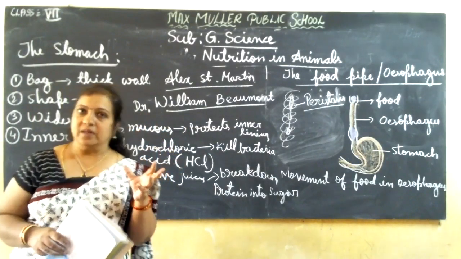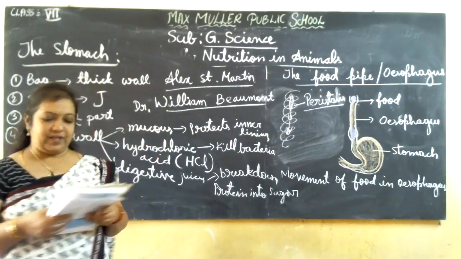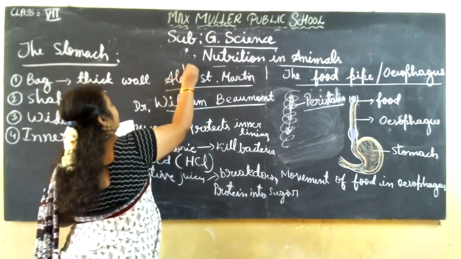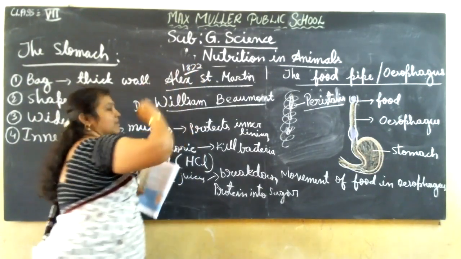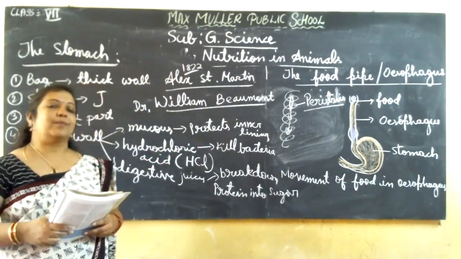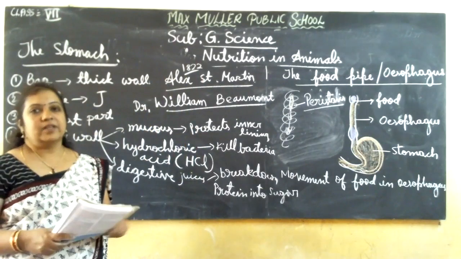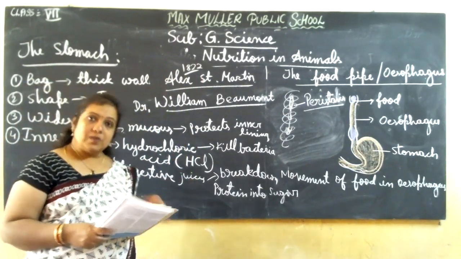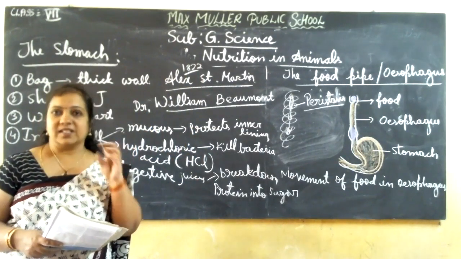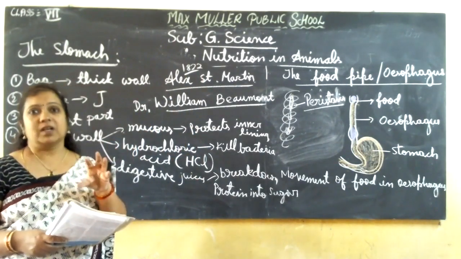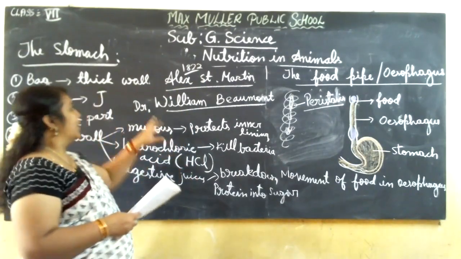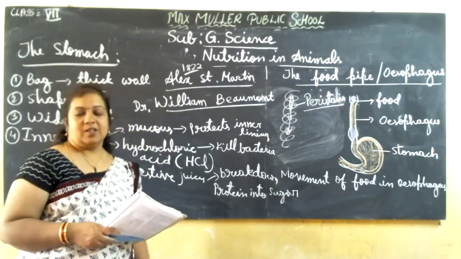That was in 1822, no? At that time, surgery was so difficult. So many improvements in the medical field were not there yet. So he was not able to close that hole made by the gun bullet in the stomach area completely.